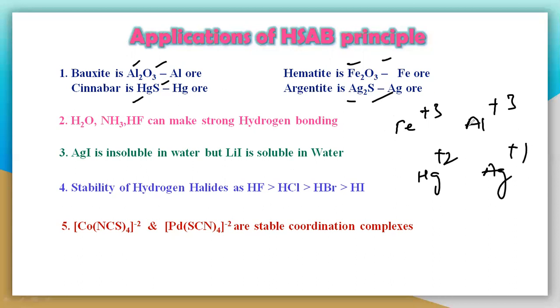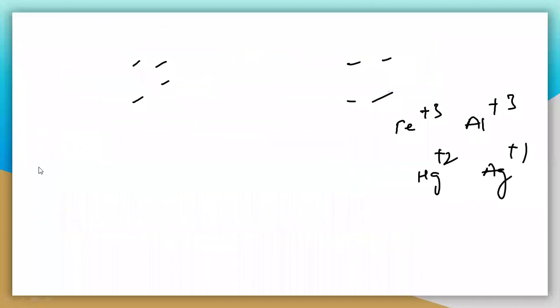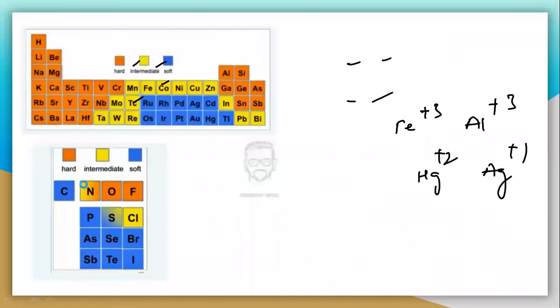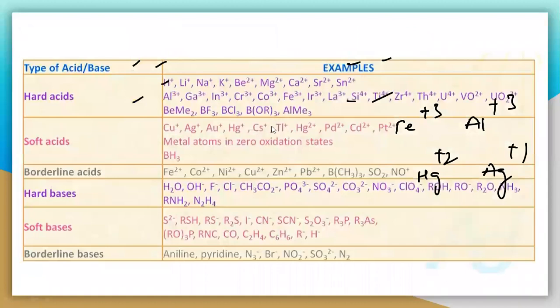Aluminum, which is Al plus 3, and hematite, which has Fe plus 3, the ferric ion, and here Hg, which is Hg plus 2, the mercuric, and this silver. Let us understand. See this iron and aluminum: Fe plus 3 and Fe plus 3 and Al plus 3.